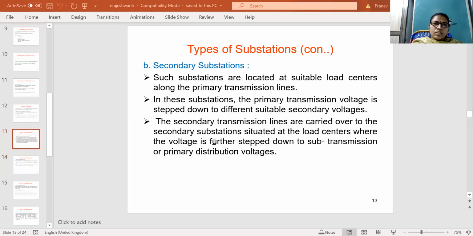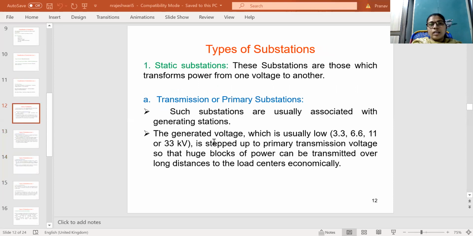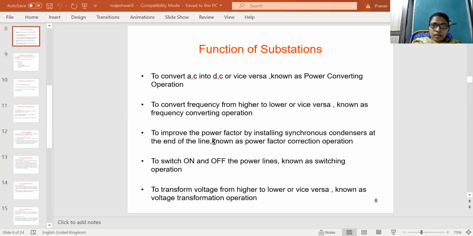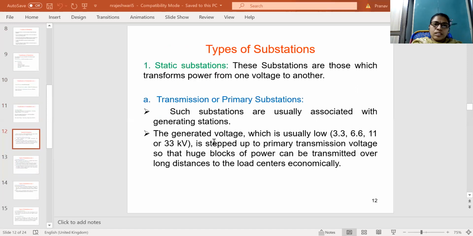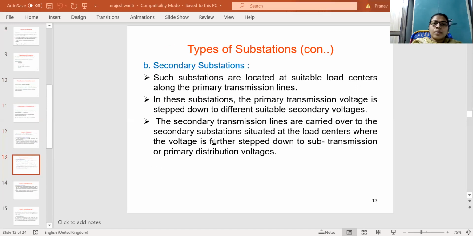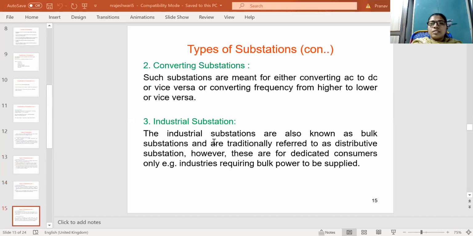So this is the static substation type, on the basis of type of service. In static substations, there are primary, secondary and distribution substations. And one more classification or type is converting substations.